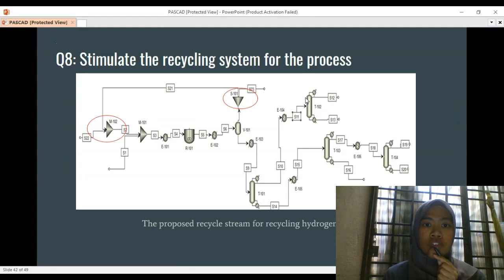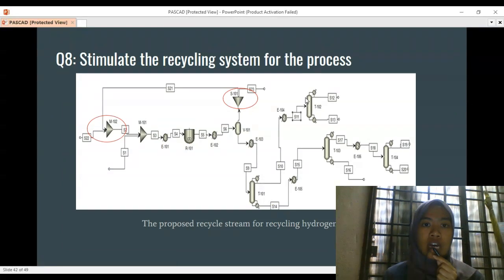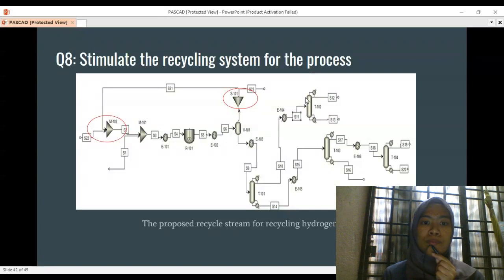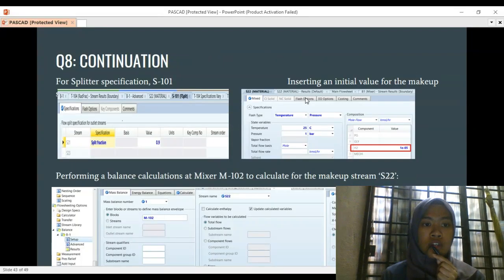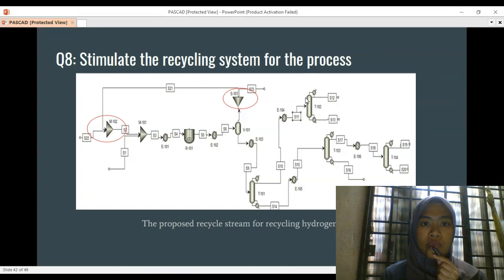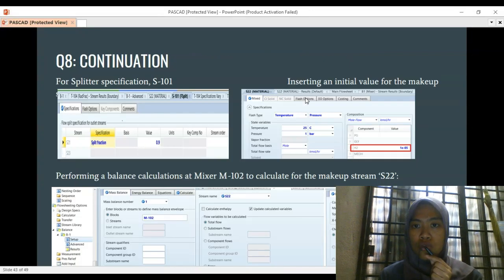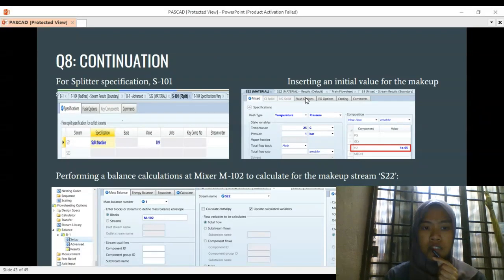And then for this question 8, we would like to add the recycling loop, whereby we will recycle the hydrogen back into the mixer in order for us to do further observations. Okay, so when we are adding the splitter, the split fraction will be 0.9, and also we will insert the initial values for the hydrogen because we added the mixer just now.